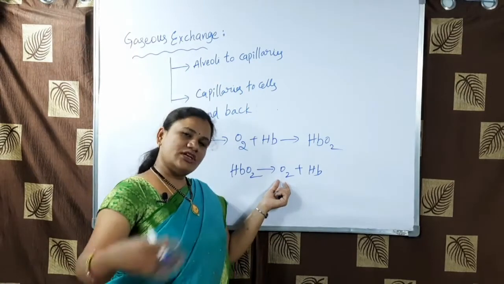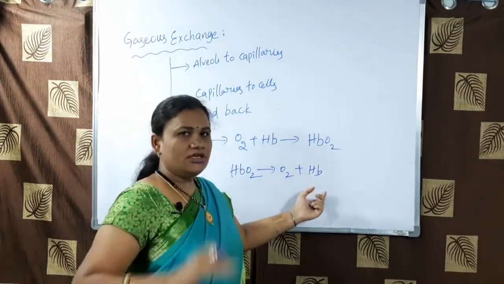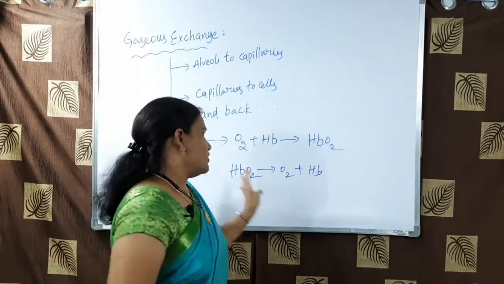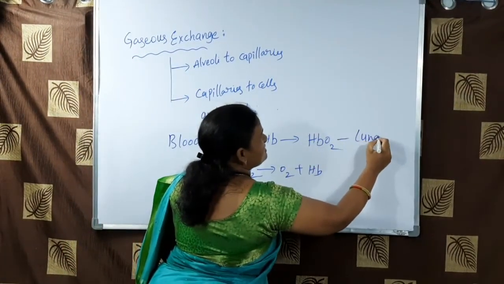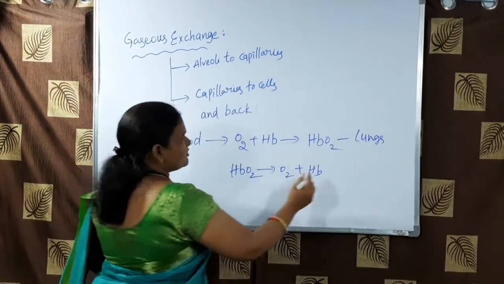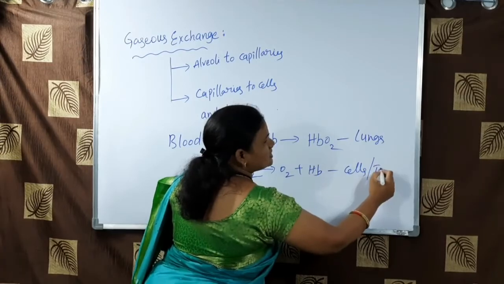This oxygen is utilized by the cells and releases energy, and this hemoglobin, as usual, goes along with the blood. See here, this process takes place in the lungs, and this process takes place in cells or tissues.